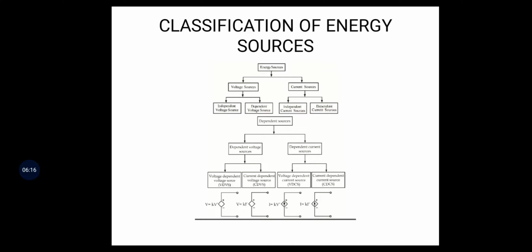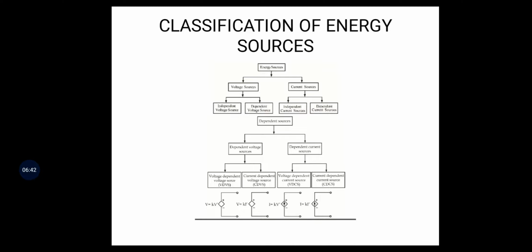Next, dependent current sources are also of two types. Basically it is a current source, but it depends on any branch voltage or any current, on another voltage source or another current source. So this is the basic classification of energy sources.